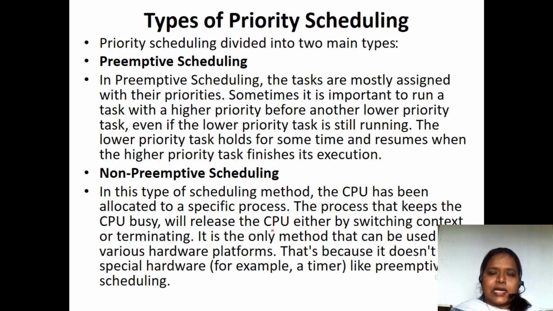As I have told you before, there are different types of priorities. Priority scheduling is divided into two: preemptive scheduling and non-preemptive scheduling. Preemptive means we can stop in the middle.